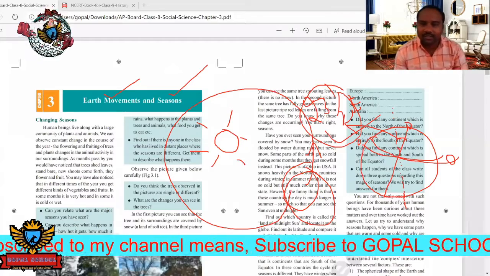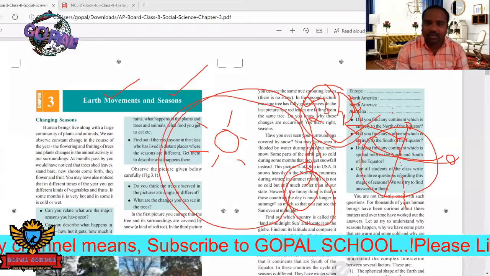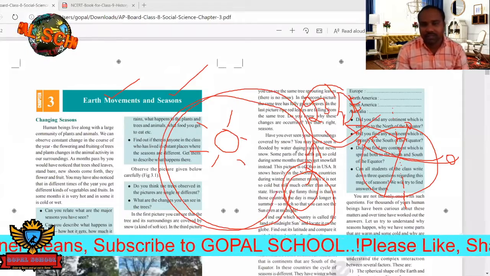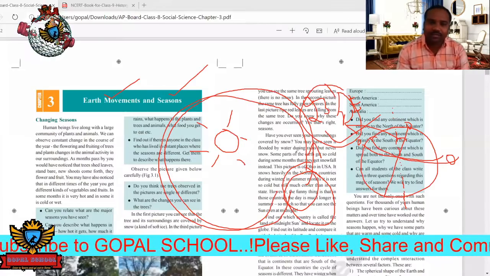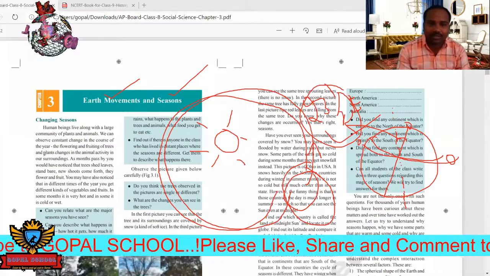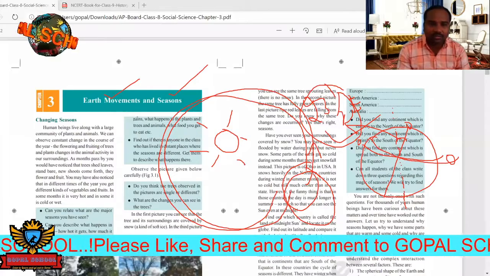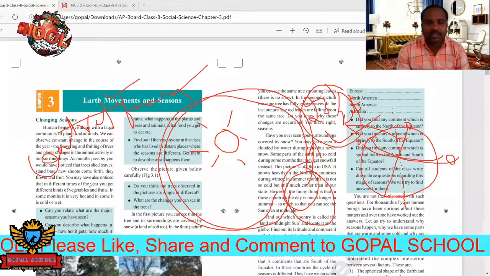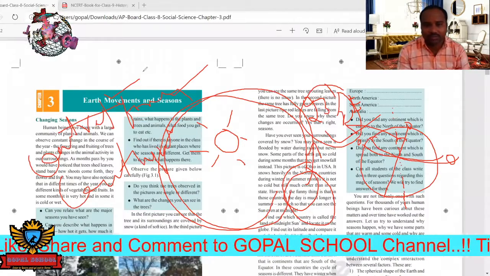So why was this tilting there? Because of this movement. What forces are acting? There are two forces: centripetal force and centrifugal force. In physics, you will come to know these two forces.